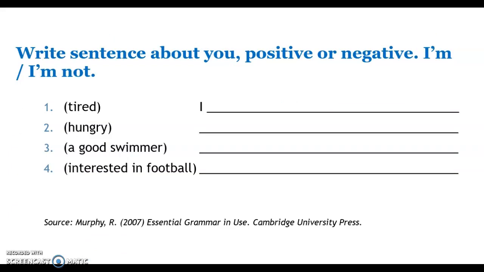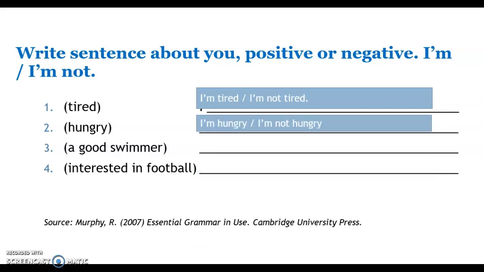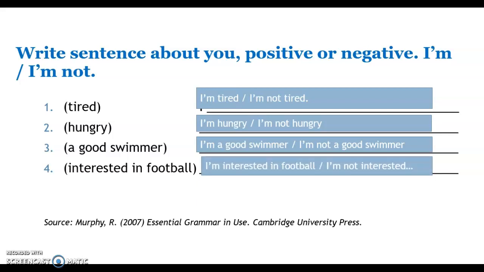The last activity, write sentences about you. Positive or negative, I'm or I'm not. It depends on you. You can say I'm tired if you are, or maybe you are not. So if you are not, you have to write I'm not tired. Hungry. Okay, I'm hungry. Or maybe you just had lunch, so you say I'm not hungry. I'm a good swimmer or I'm not a good swimmer. And finally, I'm interested in football or I'm not interested in football.